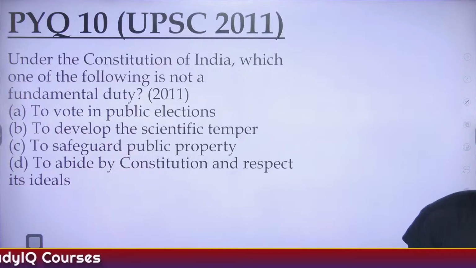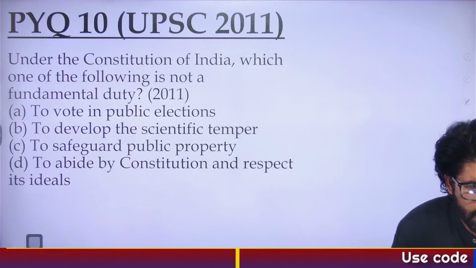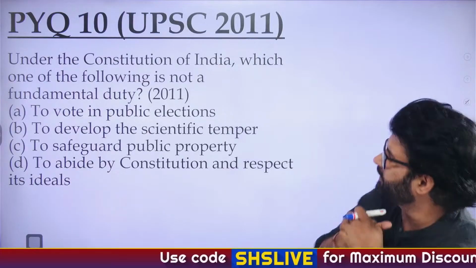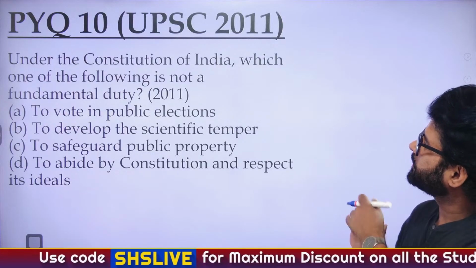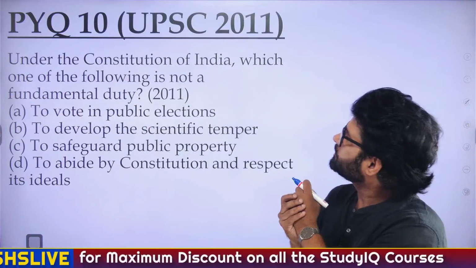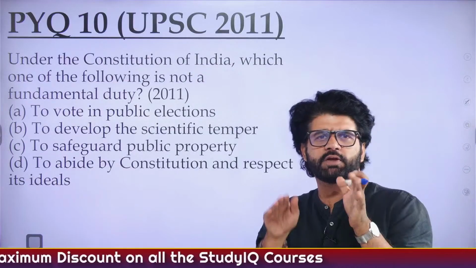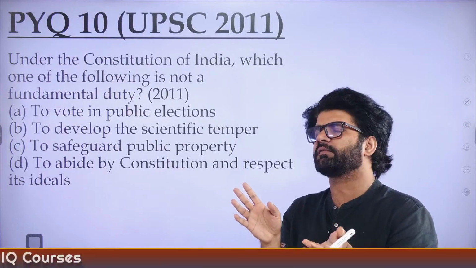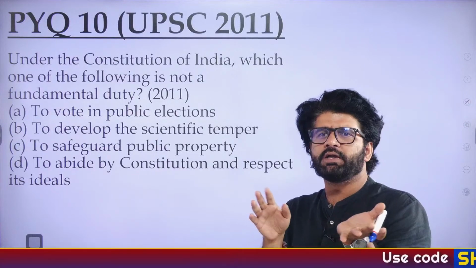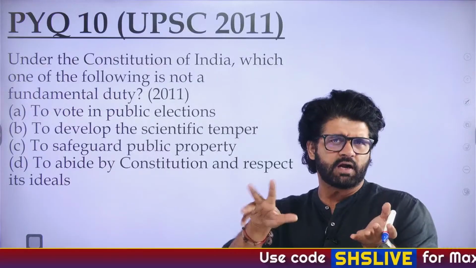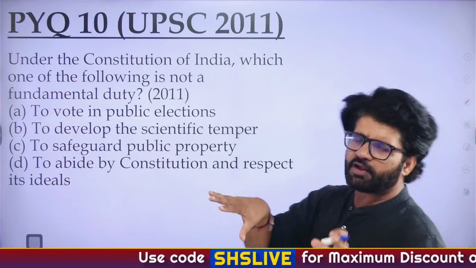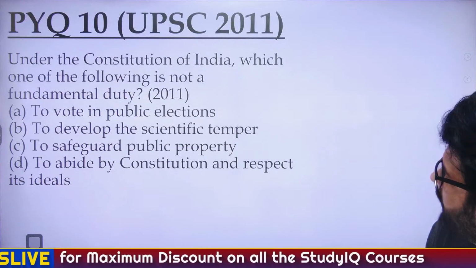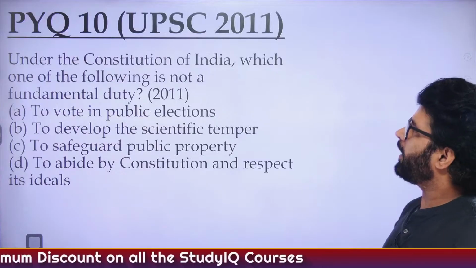So 28 states and 8 union territories. Yes, 8 union territories, exactly. Sonika, 28 states and 8 union territories. Earlier it was 29-7 when Jammu Kashmir was there. Then we had 28-9. Then Daman and Diu and Dadra and Nagar Haveli merged. So now we have 28 and 8. 28 states and 8 union territories as stated by Sonika Lohia. Where are you from, Sonika?